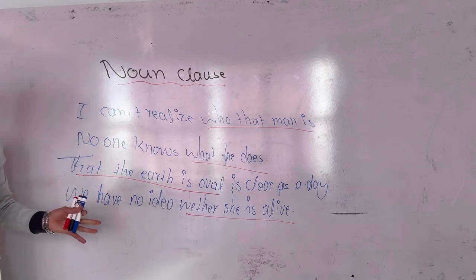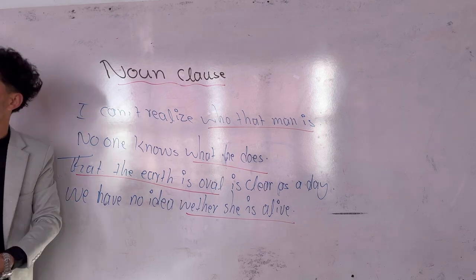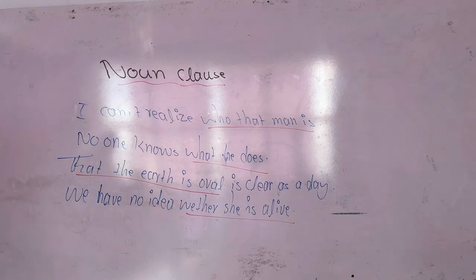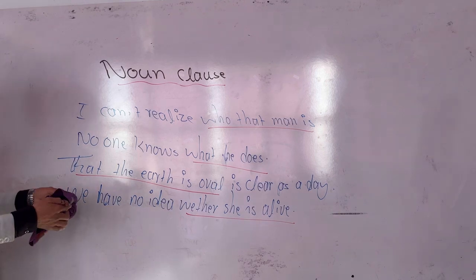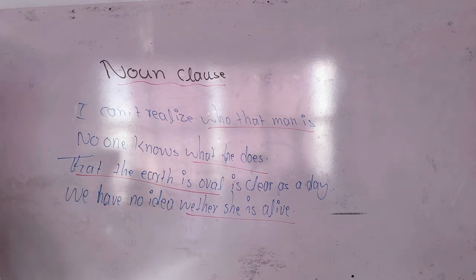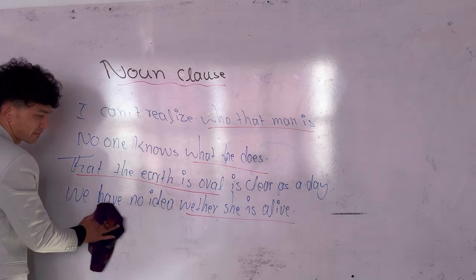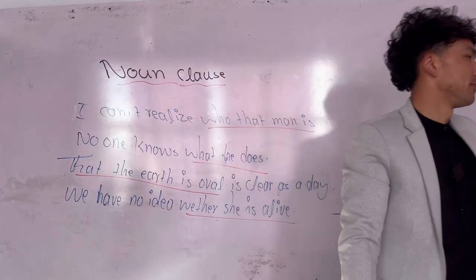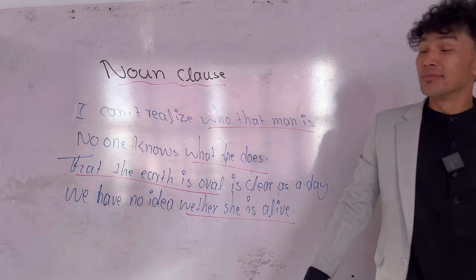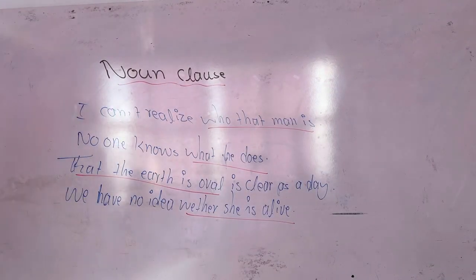Okay. Any questions until here? Make your own example. Let me see if you can do it. Go ahead. I don't know if she left the country. Good. Example: I know why she came. Very well.